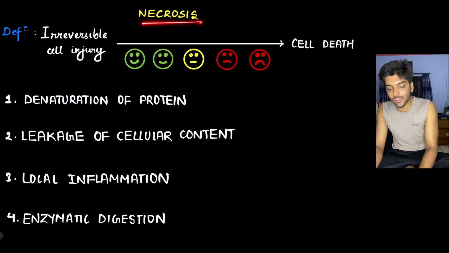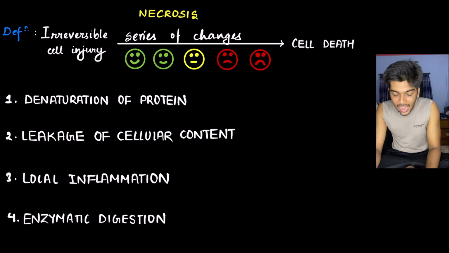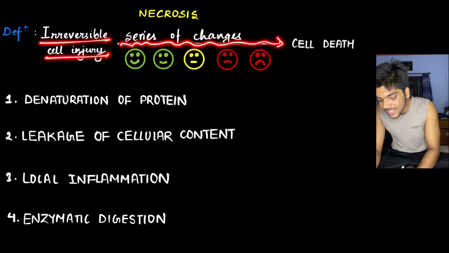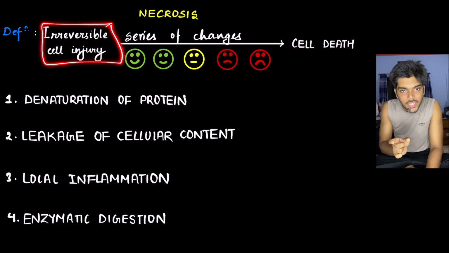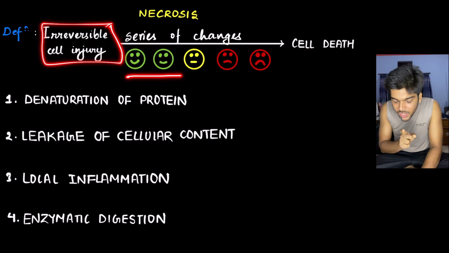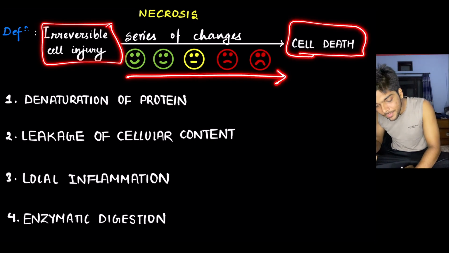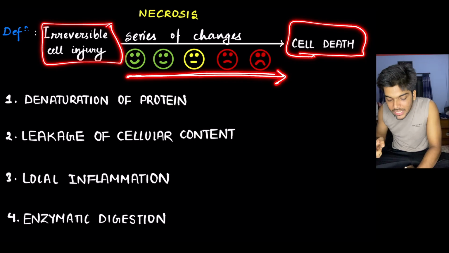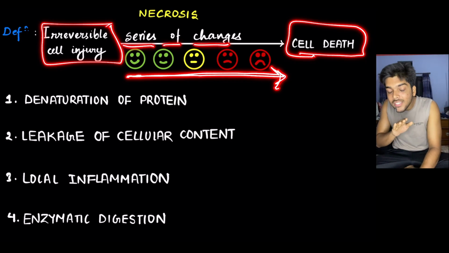So, what is necrosis? Necrosis refers to the series of changes that occur in an irreversibly injured cell as it eventually reaches cell death. There is an irreversibly injured cell. The injury goes on becoming worse and worse, and the cell ultimately dies. As the situation becomes worse, the cell goes through a series of morphological changes.